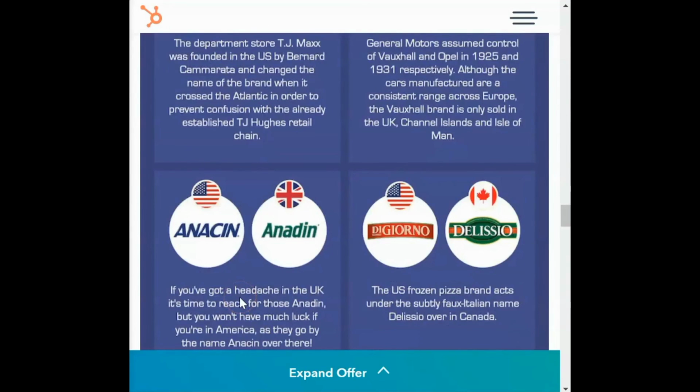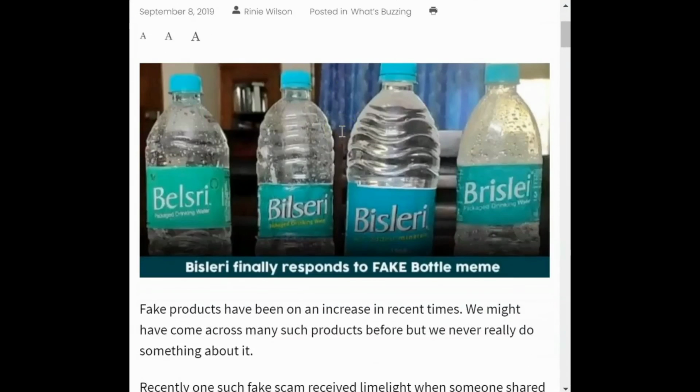Now, when it comes to brand names, some companies also go to the extent of safeguarding their brand names. For example, I'll showcase another use case, and here you can see that Bisleri itself has like four different replicas. One is Belsri, another one is Bilseri, third one is Brisley, and then the original one is Bisleri for sure. And that is why if you see some of the labels, they clearly mention that imitation of label or graphics of that particular product is prohibited and not really legal. And if someone does that, then they'll be taking some legal action against it. So this is what happens when people go all the distance to safeguard their brand names.